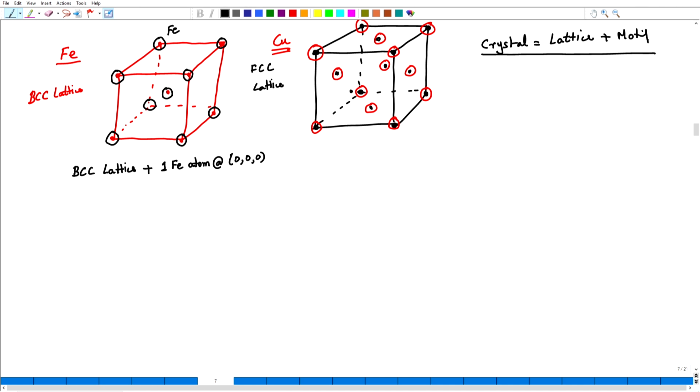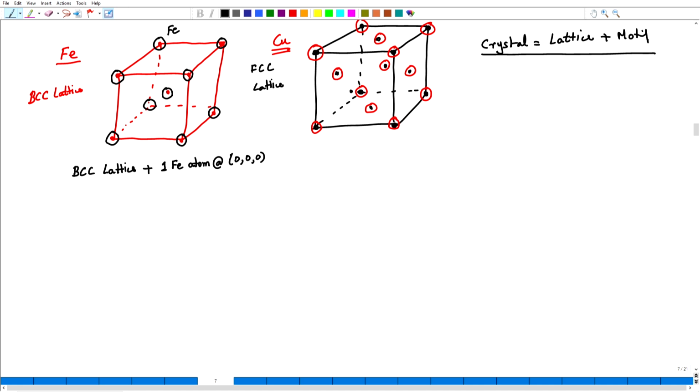So, essentially what we are going to do is we add the motif vector or the motif location from every lattice point. So, I go to every lattice point in the unit cell and I put an iron atom at the location 0, 0, 0. Obviously, that simply is a vector on the lattice point itself, and that is how the iron atom comes out in this way.